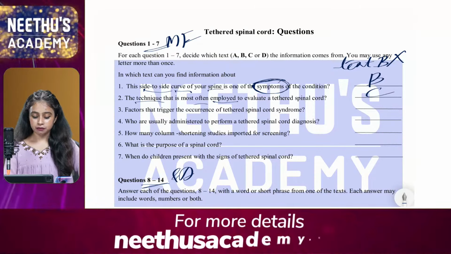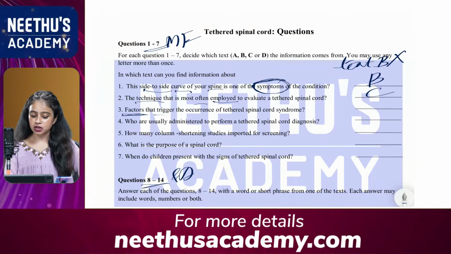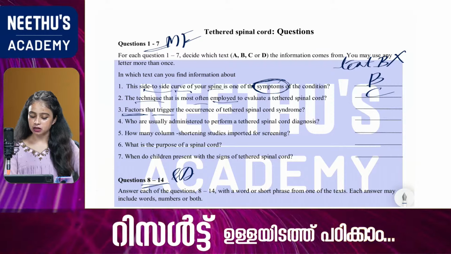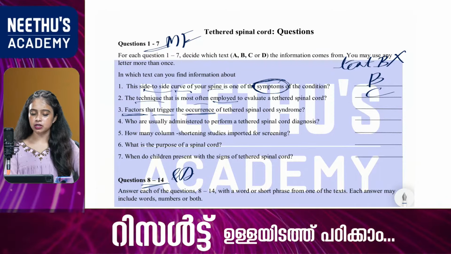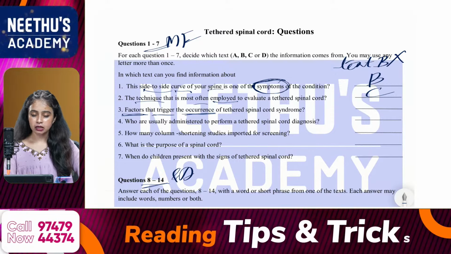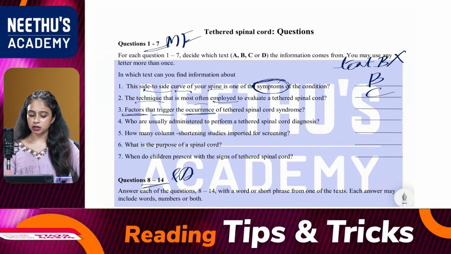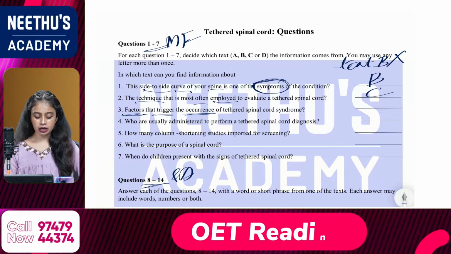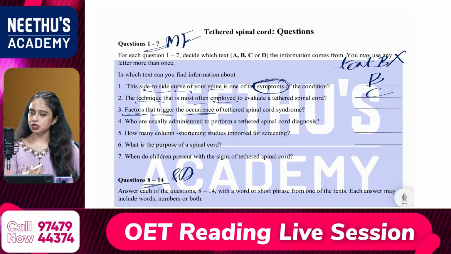Then the third one: factors that trigger the occurrence of tethered spinal cord syndrome. So what does that mean? Where is it mentioned? It is about the syndrome, a particular explanation about the syndrome.